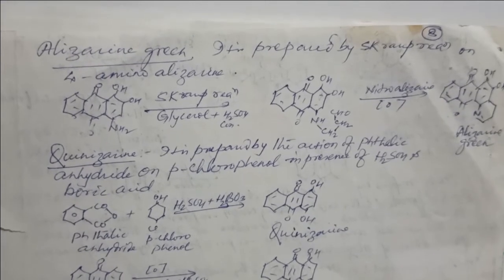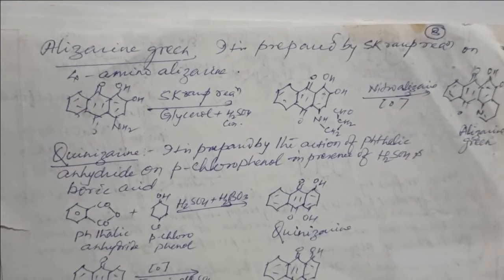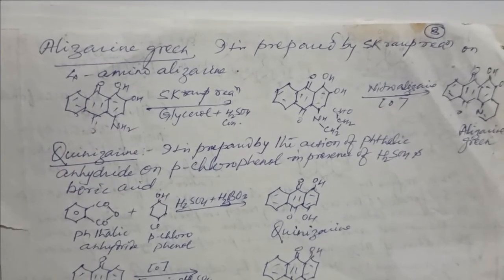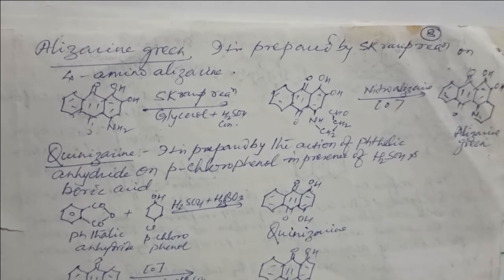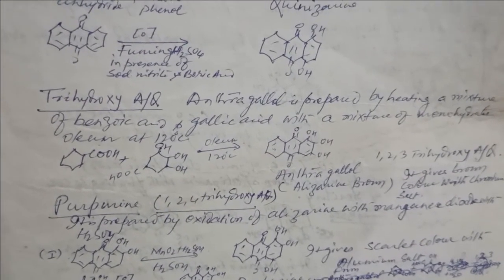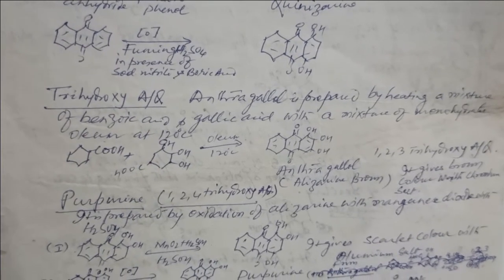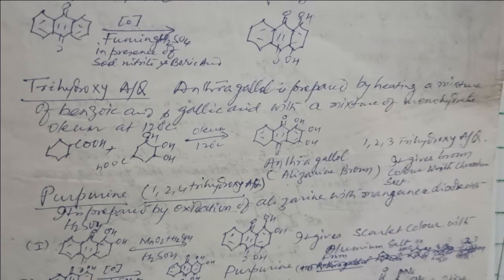Quinizarin. It is prepared by the action of phthalic anhydride on parachlorophenol in presence of sulfuric acid and boric acid. We get the quinizarin, that is 1,4-dihydroxyanthraquinone. Trihydroxyanthraquinone. Anthragallol is prepared by heating a mixture of benzoic acid and gallic acid with a mixture of monohydrate and oleum at 120 degrees centigrade, and we get the anthragallol, that is alizarin brown.